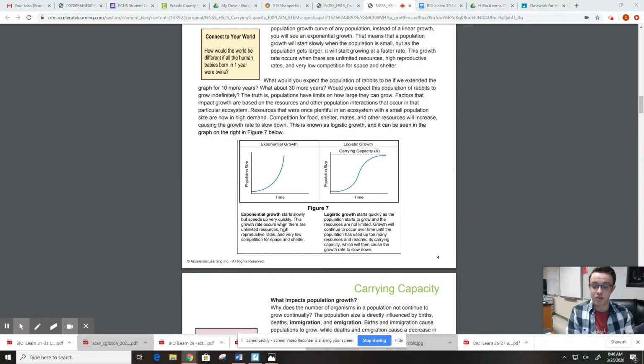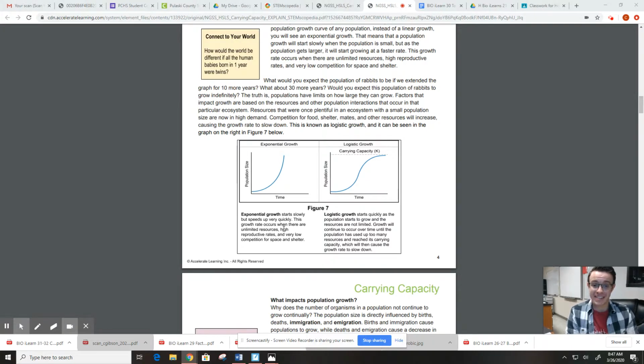Let's take a look at population growth really quickly. So there are two kinds of growth. There's a J curve and an S curve. The J curve is a graph of exponential growth. This is where a population is growing exponentially. Okay, so the population just keeps going up and up and up at a faster and faster rate.